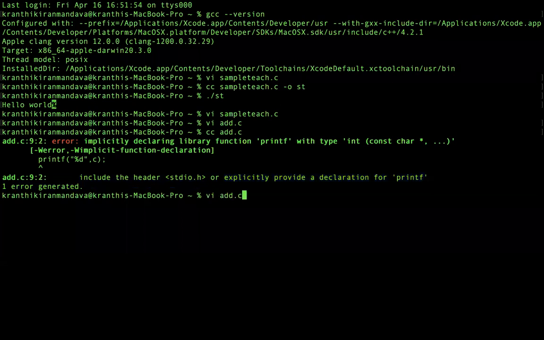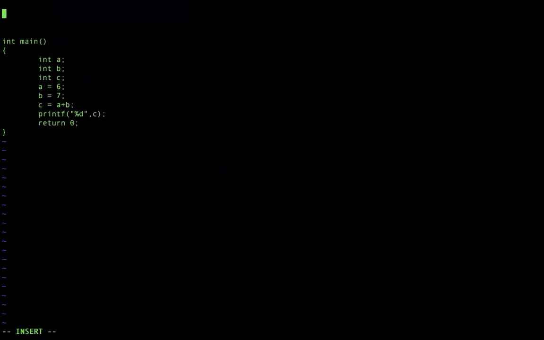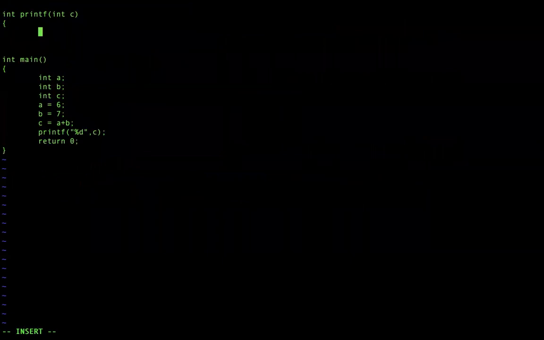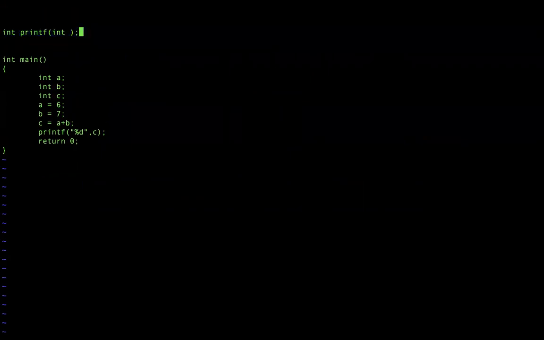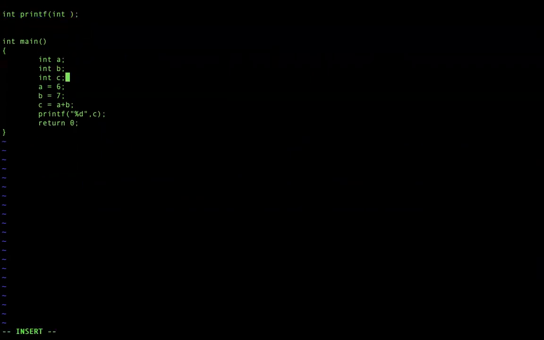Now let us have an example. What is this explicit declaration of printf? When I say something like, if I am trying to define printf, something like I will say int c. I'm defining my own function, or maybe I can say I'm declaring my own function. Okay. So we have declarations in C programming. We have direct definitions in Python, but we have declarations and definitions in C. So now I said that I have declared printf.